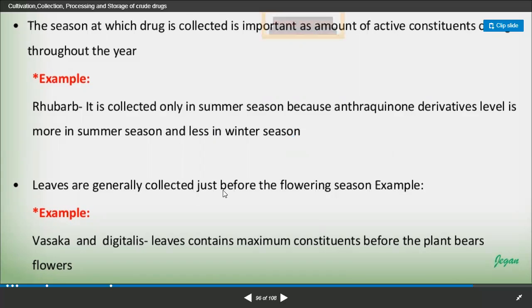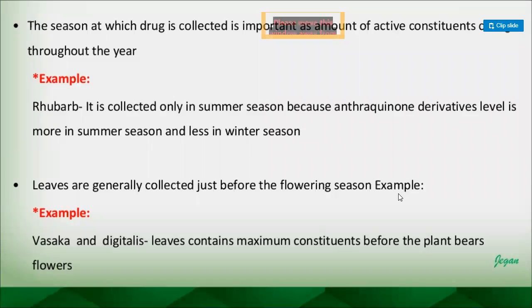Leaves are generally collected just before the flowering season, right? Whenever we collect leaves, like senna leaf, vinca leaf or eucalyptus leaf, we need to see whether the medicinal plant is about to bear flowers, and before that we collect those leaves.